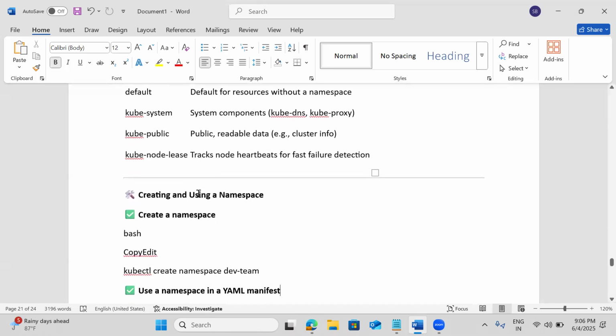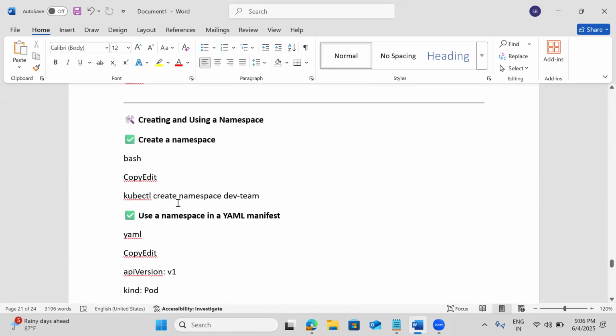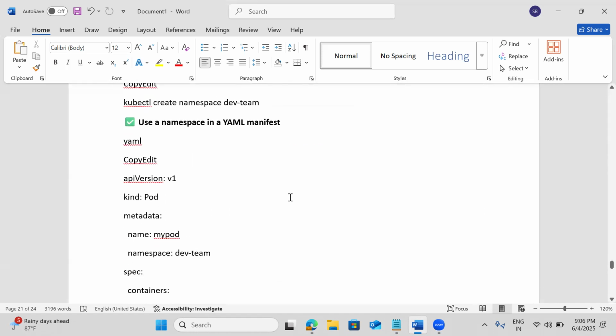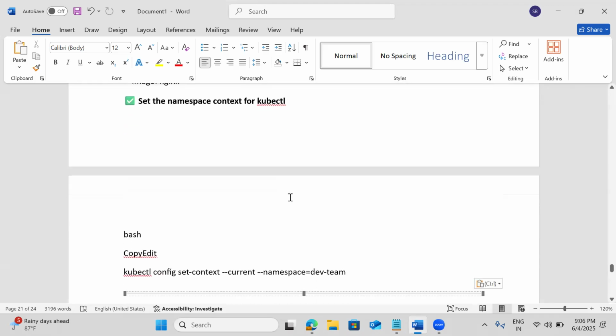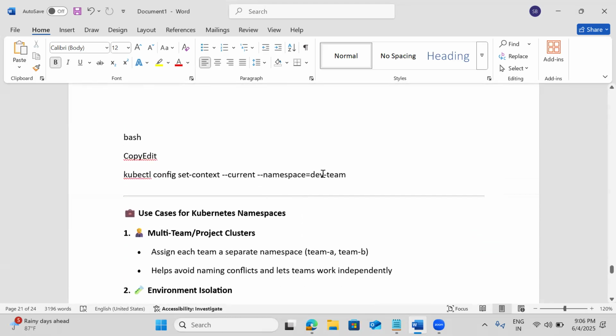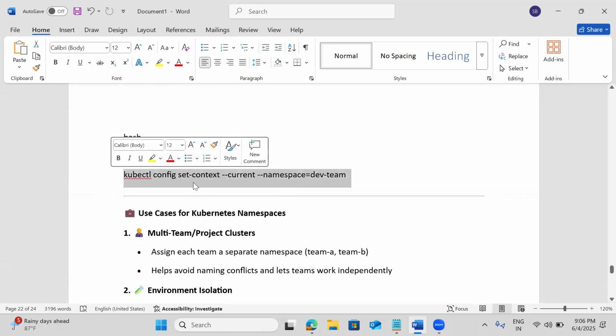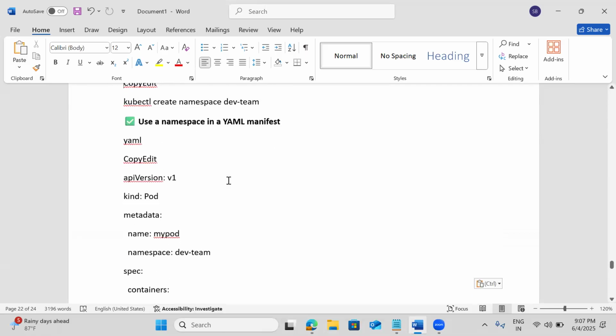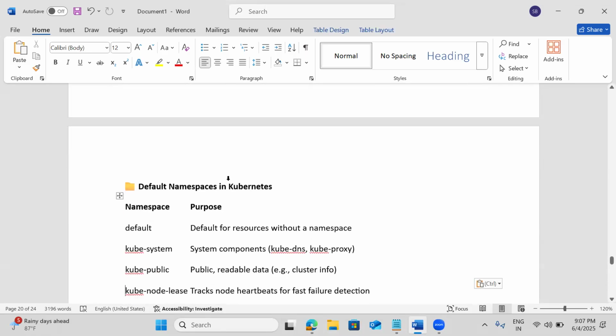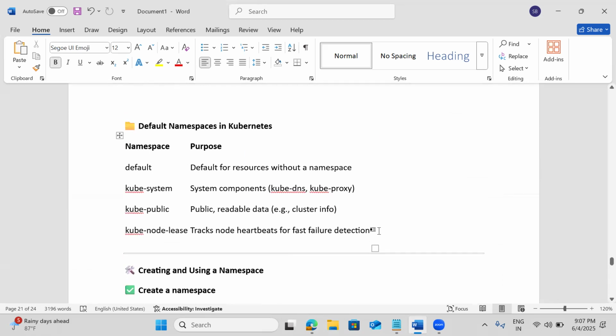Yes. Okay. So now here the command we can use is kubectl create namespace, or we can use YAML also, but that we'll discuss. This command also is very, very important: kubectl config set-context --current --namespace=dev_team. That means I'm setting that namespace as the default. By default, if I don't specify, we get almost 4 namespaces. These 4 also we need to remember.